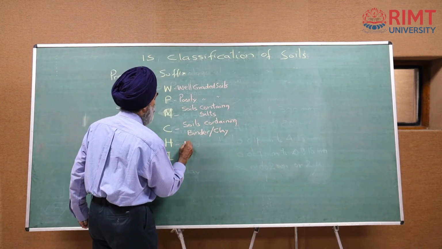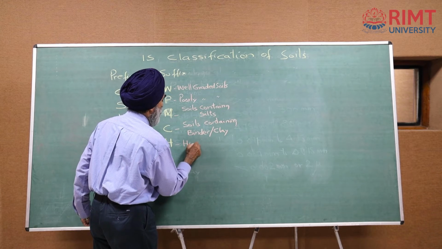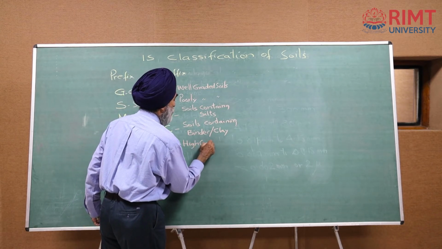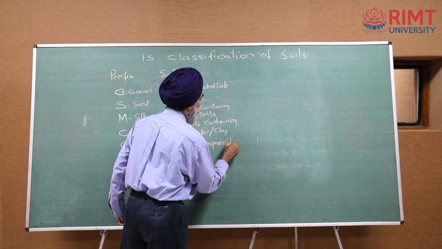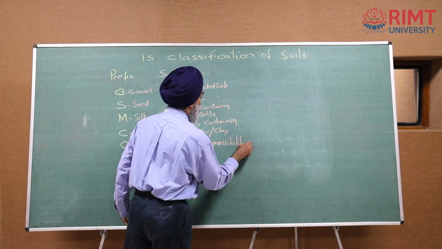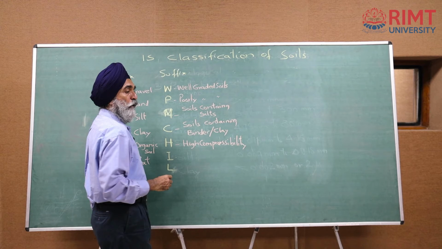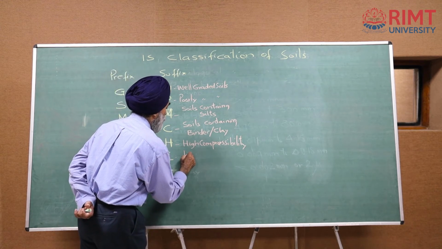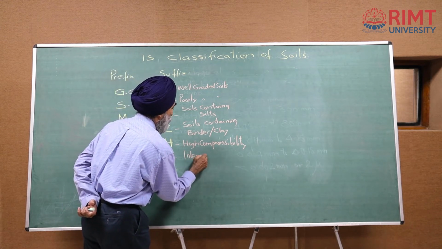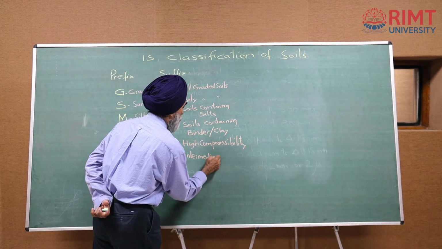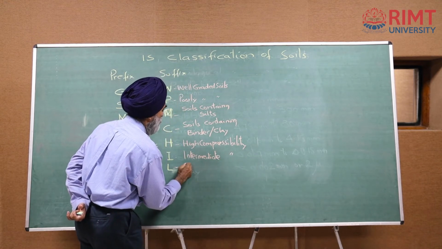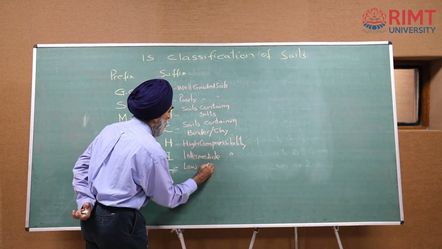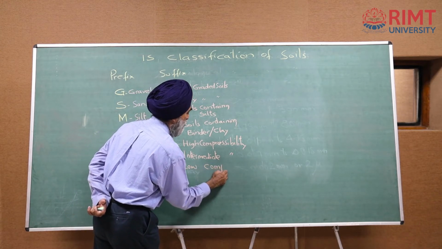H is for soils having high compressibility. I is for soils of intermediate compressibility, whereas L is for soils having low compressibility.